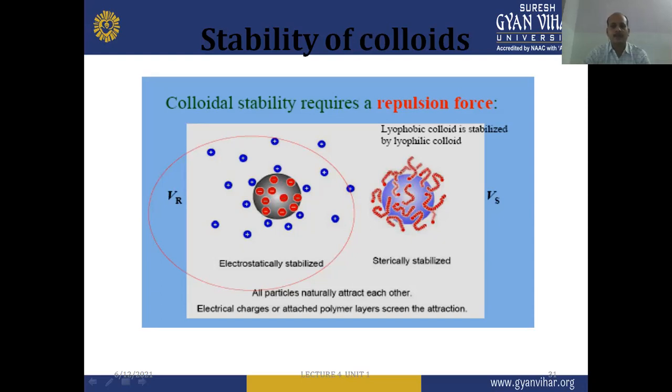All particles naturally attract each other, and electrical charges or attached polymer layers screen the attraction. In a sterically stabilized system, the surrounding polymer produces a sheet and can prevent the aggregation of colloidal particles. In the electrostatic stabilizing mechanism, we use electric charges. So colloidal stability requires a repulsion force, and zeta potential plays a very important role in this type of dispersion system.